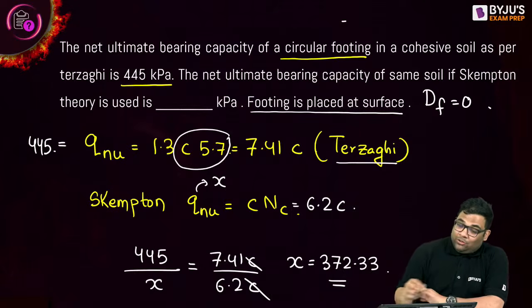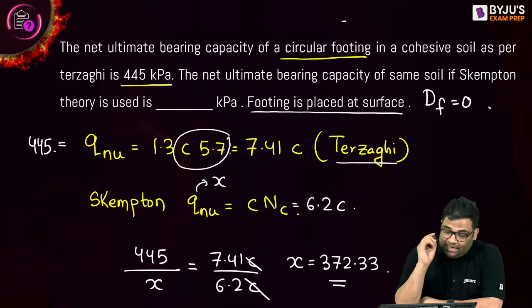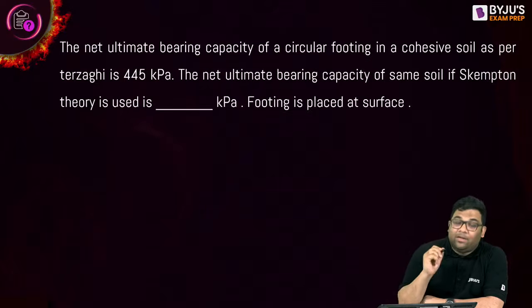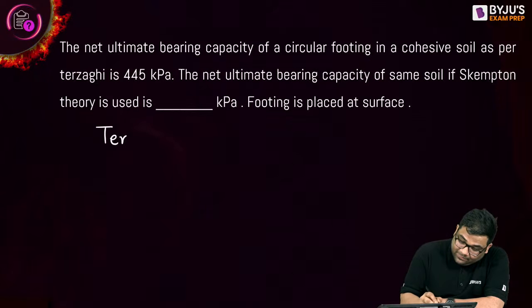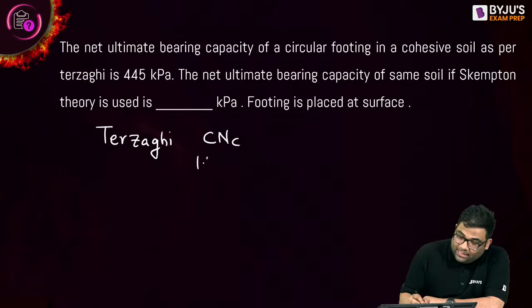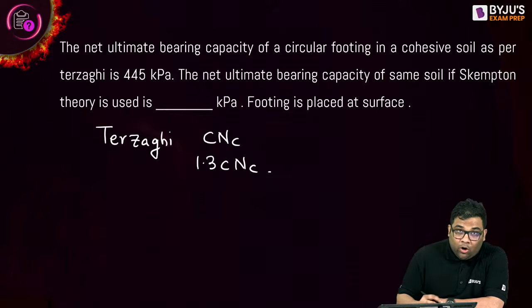So remember, I will just summarize it. Terzaghi: it is cNc for strip footing, and 1.3cNc for circular or square footing.